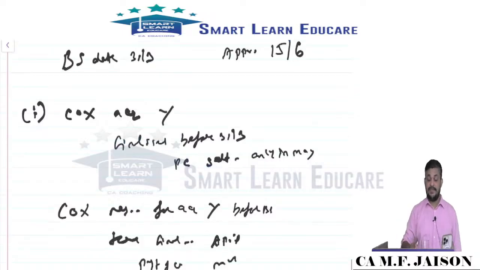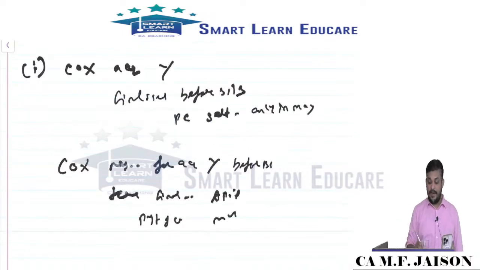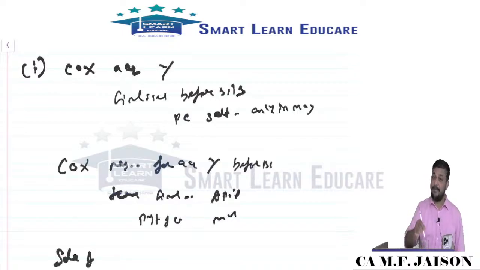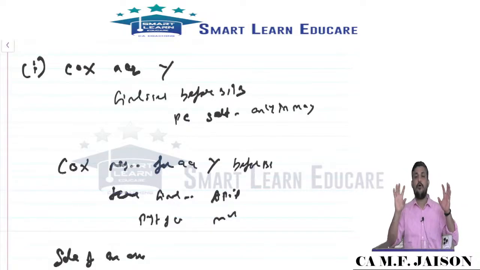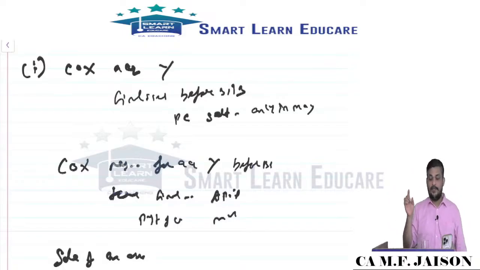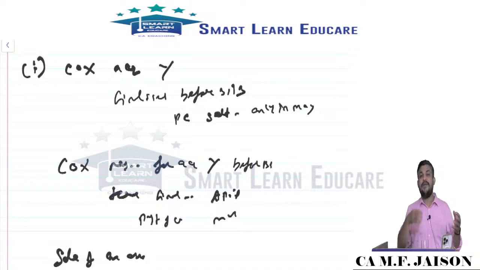Like that, the same question is repeated for sale of an asset also. This is acquisition of another company, and this is sale of an asset. Sale of an asset used to come in two situations. One asset was sold, and everything completed before balance sheet date, registration is completed in April.